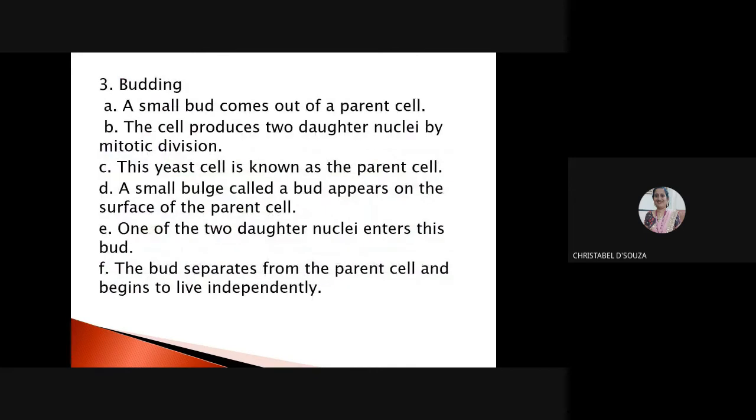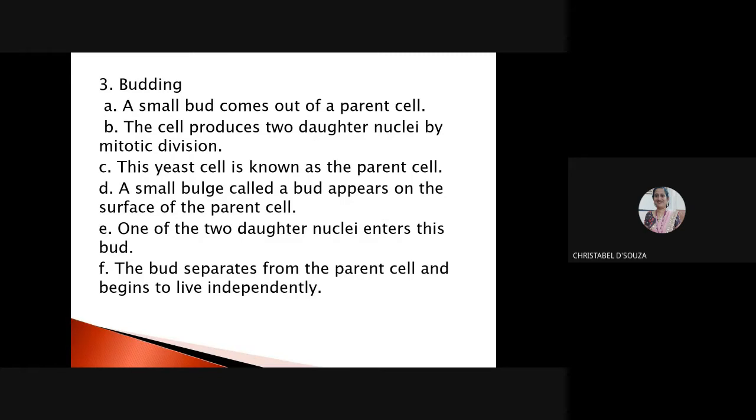So a small bud comes out of the parent cell. The cell produces two daughter nuclei by mitotic division. The yeast cell is known as the parent cell. A bulge appears.